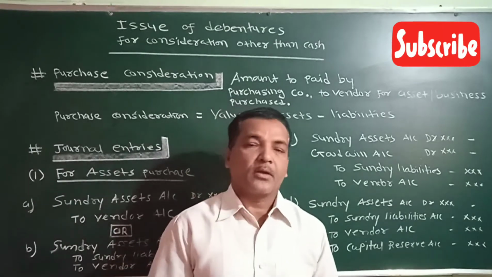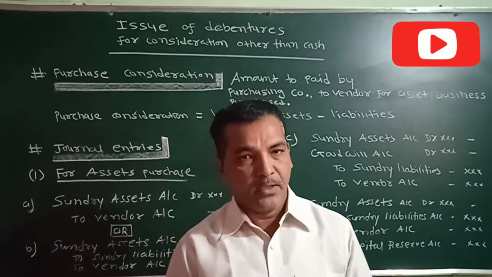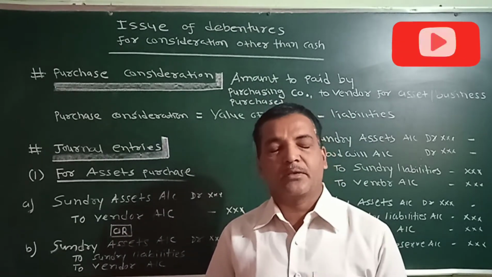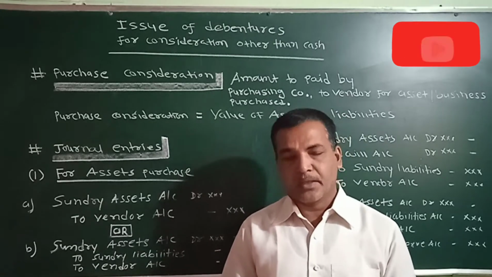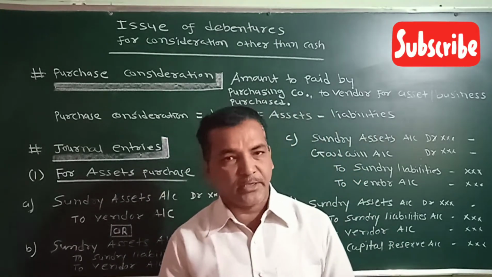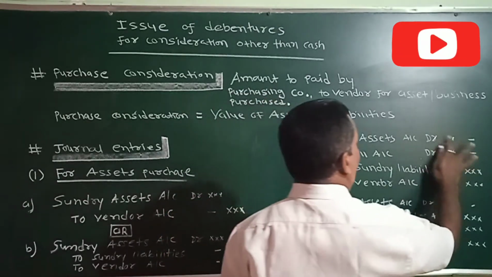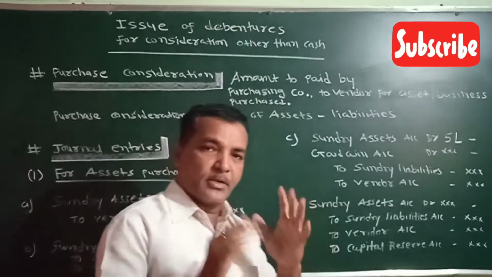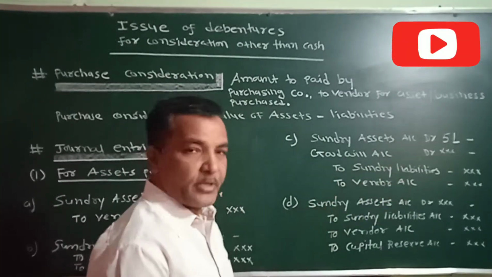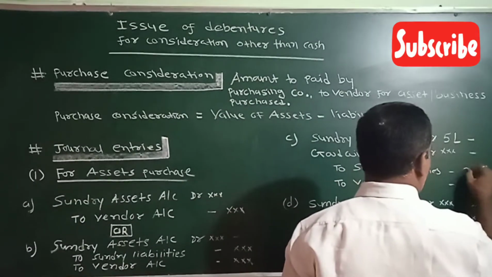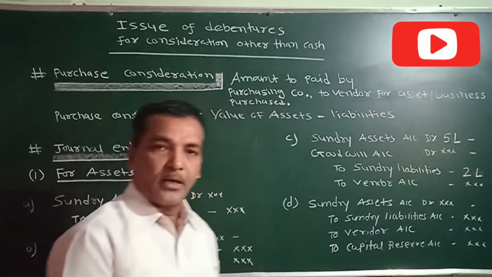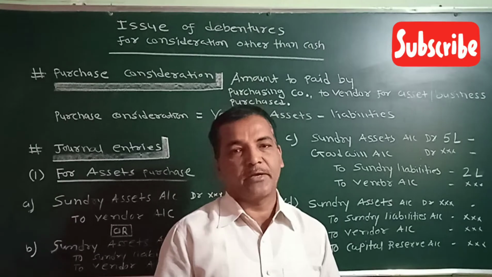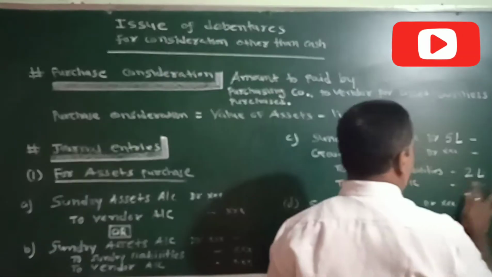Goodwill will be debited when the amount of purchase consideration is more than the value of assets and liabilities. Say for example, you purchase different assets of 5 lakh rupees. I am giving a simple example. And sundry liabilities you have purchased of, suppose, 2 lakh rupees. And suppose the purchase consideration is decided as 6 lakh rupees. So the vendor account will be credited with 6 lakh.